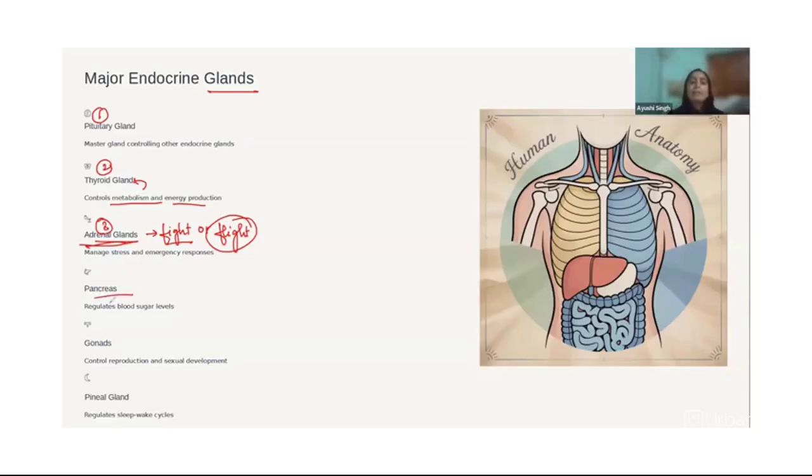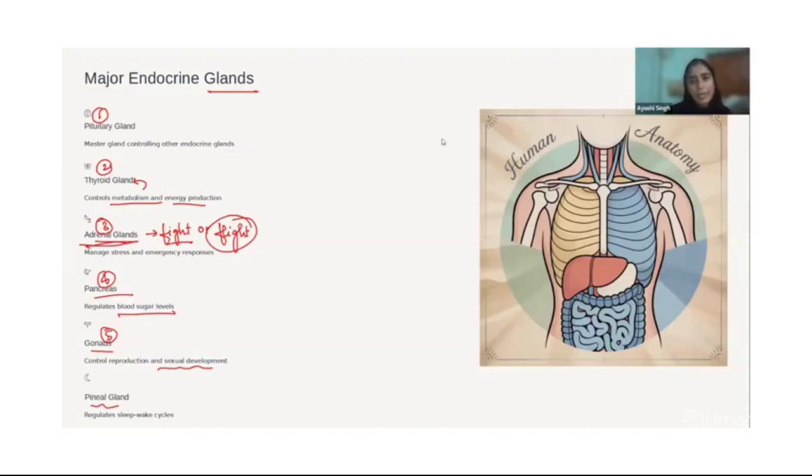Then there is the pancreas. It regulates blood sugar levels by releasing insulin and glucagon. Then come the gonads, which control sexual development, or the secondary sexual characters, in our body. And last is the pineal gland, which helps you to sleep and wake up. When you are very sleepy yet you are not sleeping, that is your body telling you to sleep. The glands are working properly, but you are the one using your phone, right?